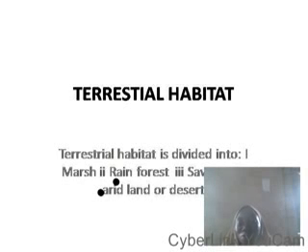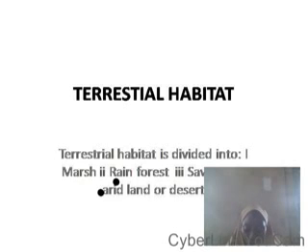Bismillahir rahmanir rahim. In our last class, we were discussing habitats. We looked at aquatic habitats and the types of habitats under aquatic habitats. Under that, we looked at the marine habitats and the freshwater habitats. We looked at the characteristics of the marine habitats and the factors affecting marine habitats.